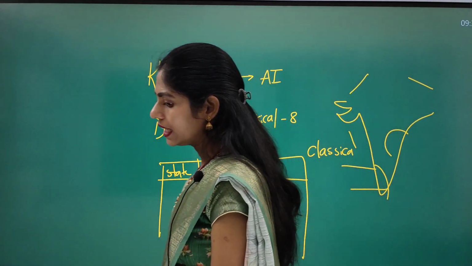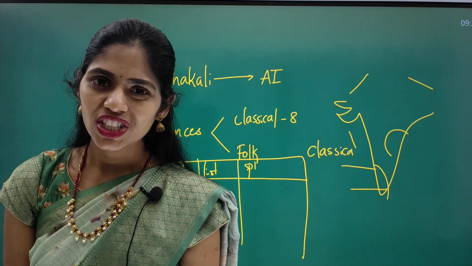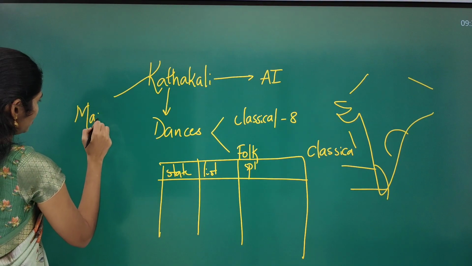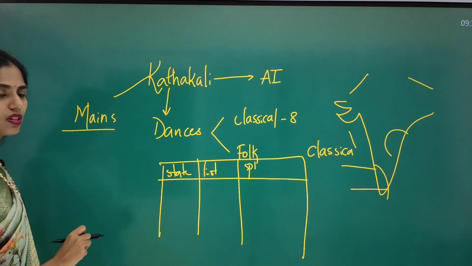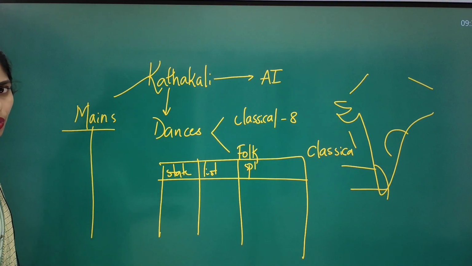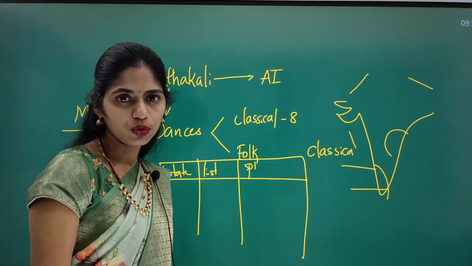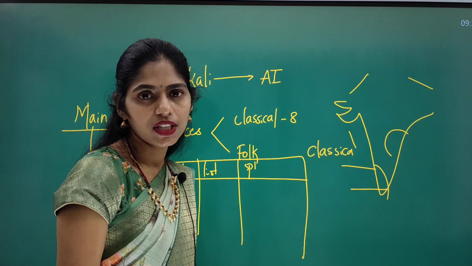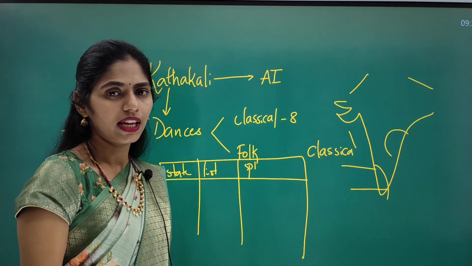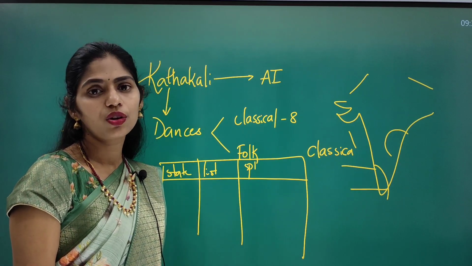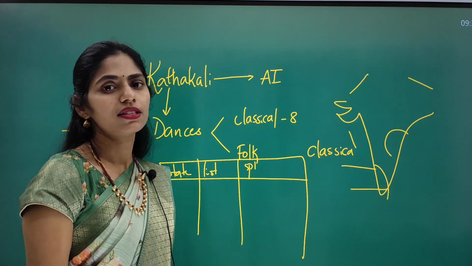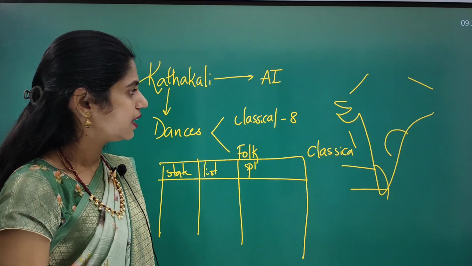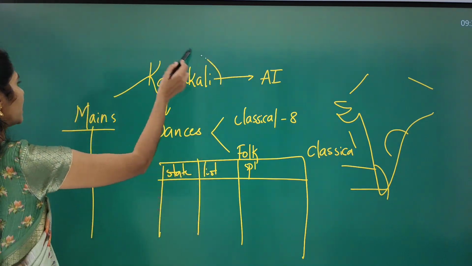And there is also one more dimension that you have to focus on in mains, in dances. They also ask questions regarding comparing and contrasting two dance forms. For example, Bharatanatyam, Kuchipudi, and Kathak, and Kathakali, Manipuri and Satriya. So in this way you can get a compare and contrast question, meaning similarities as well as differences. So in that way also you have to be prepared. Clear? And now we are going to see this Kathakali in detail.